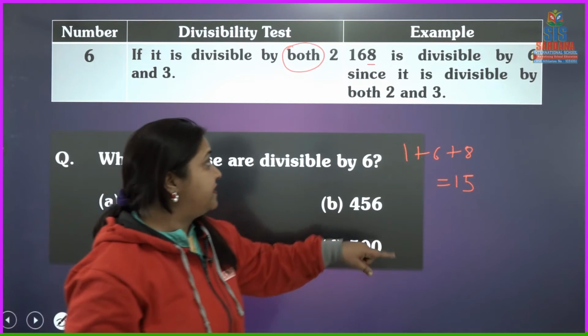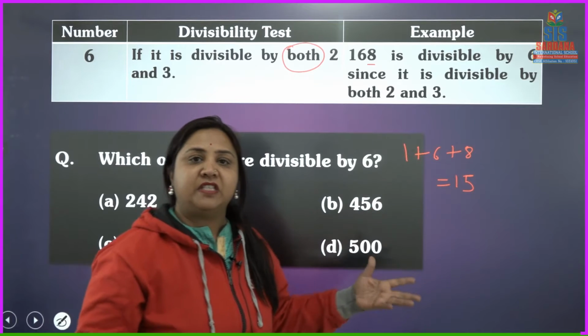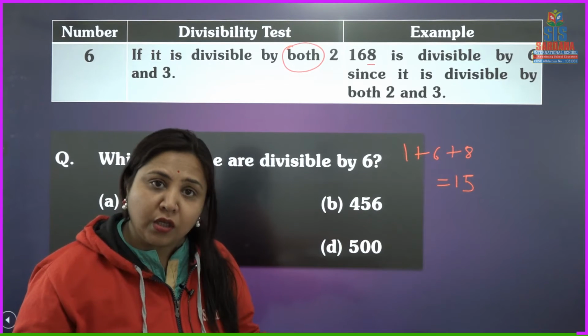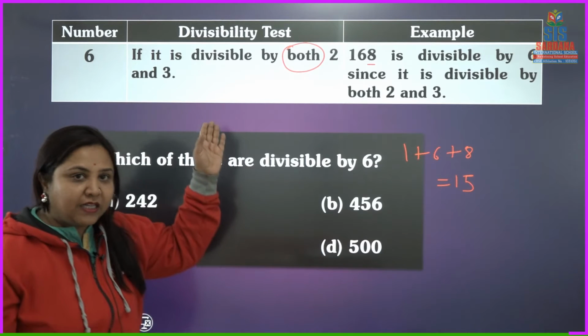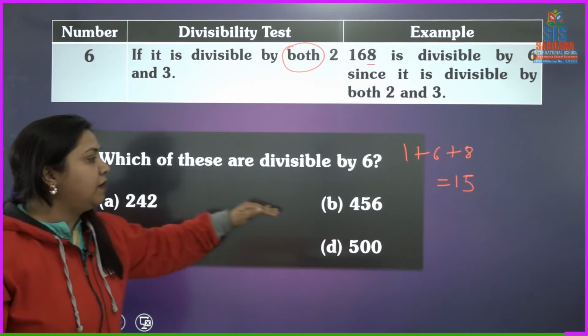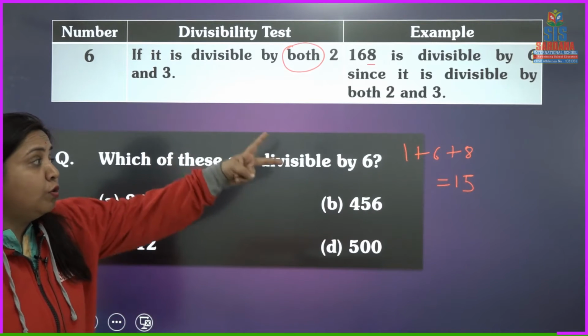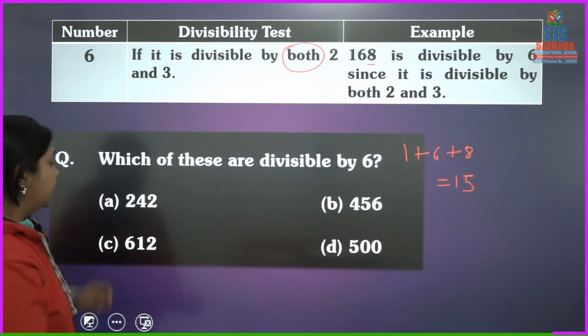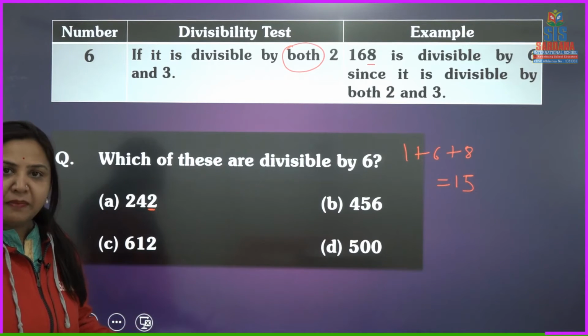So it is divisible by 3 also. So this number is divisible by 2 and 3 both, and therefore it is divisible by 6 also. Now just find out the numbers which are divisible by 6 here. We have to go through both the rules. First of all, it is an even number, so it is divisible by 2.